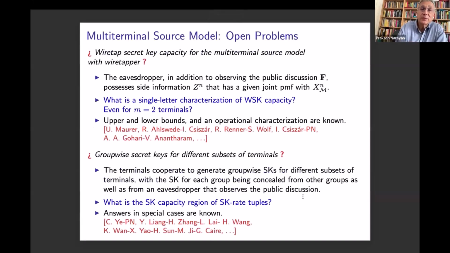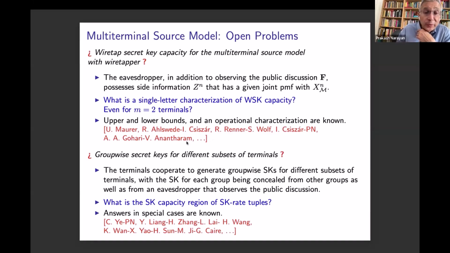In fact, even for the multi-terminal source model, which we saw earlier, there are many open problems. We assumed that the public communication was observed by the eavesdropper, but the eavesdropper also could have access to side information, wiretapped side information in the form of a sequence Z^n, which has a joint distribution with the signals observed by the given terminals. Except again in special cases, we don't have a single letter characterization of this wiretap secret key capacity, even for the case of two legitimate terminals. There are upper and lower bounds. There's been a rich body of work, but a full answer is not yet available.